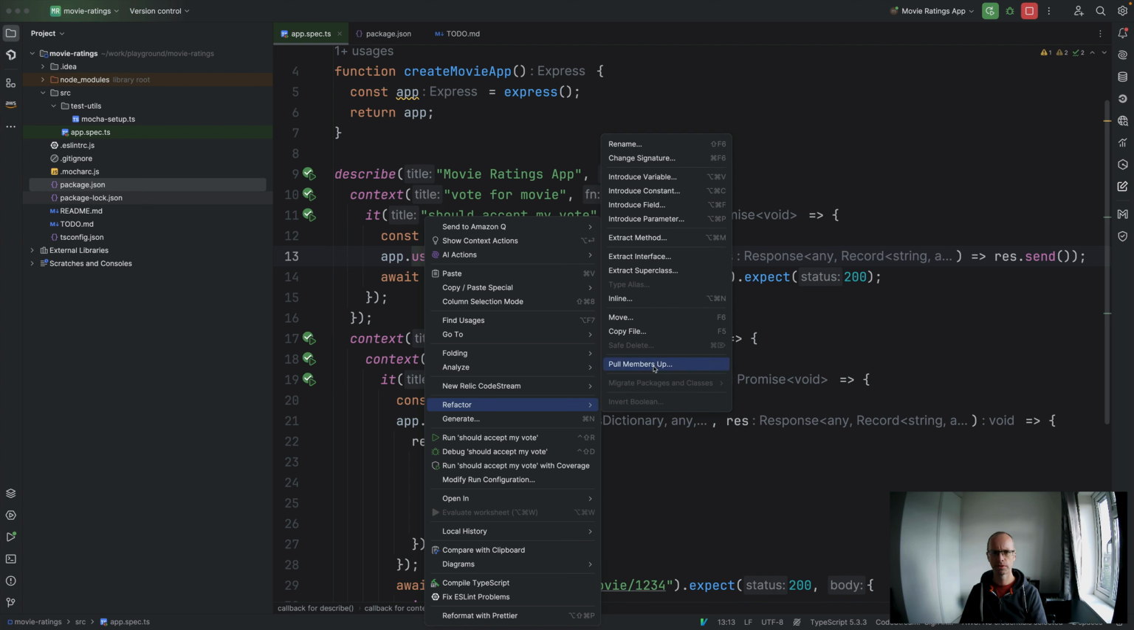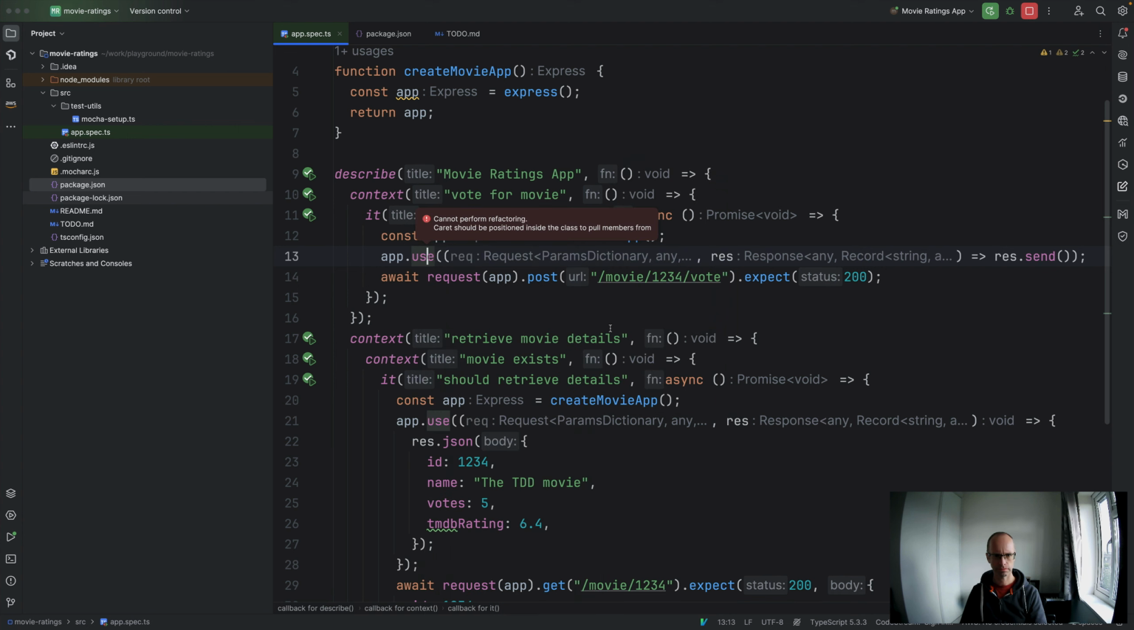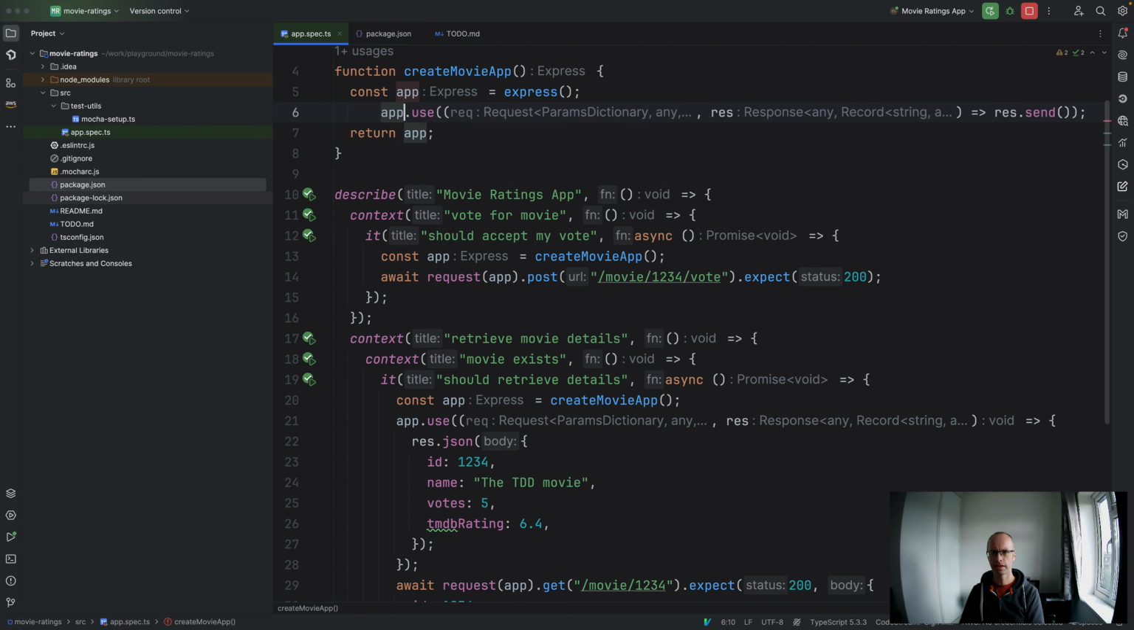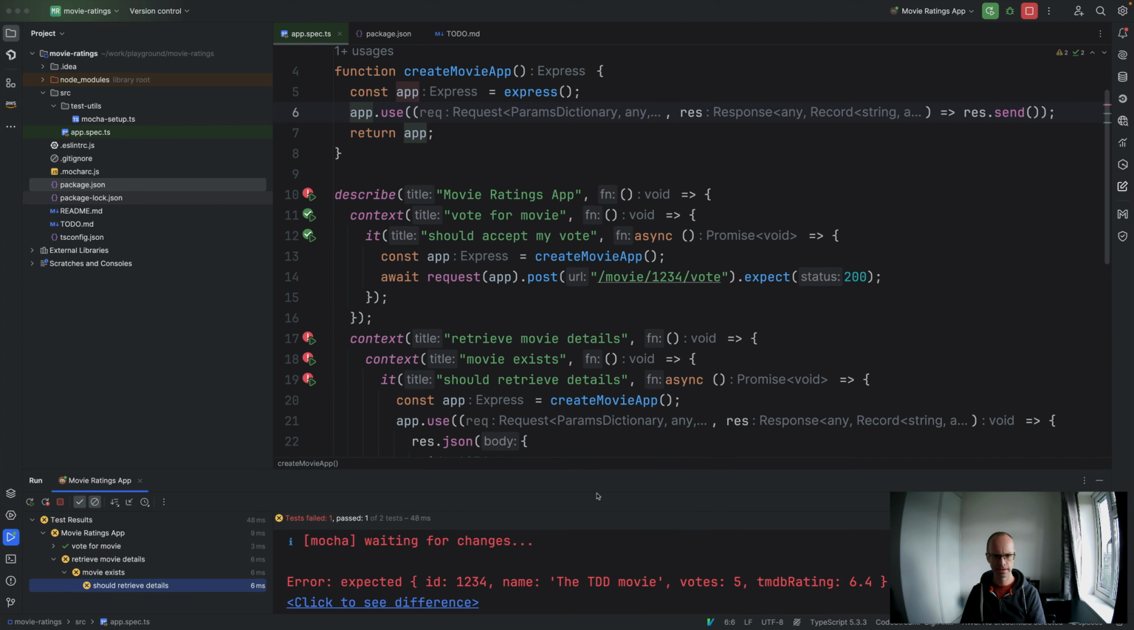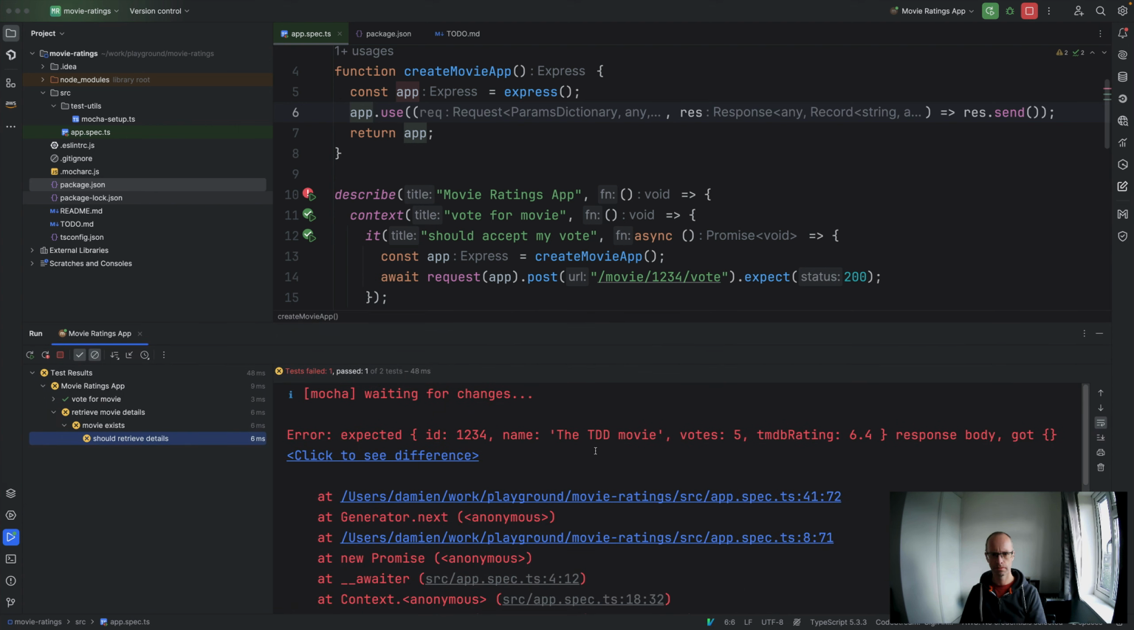Refactor, pull members up, what's that going to do? Okay, so we can't do that, but maybe we can do something like, yeah, we can do that. Okay, so one of our tests has failed. Let's have a look at our tests. Okay, so that's quite good. So one of our tests is passing, one of our tests is failing.